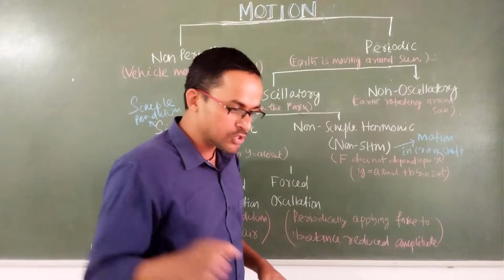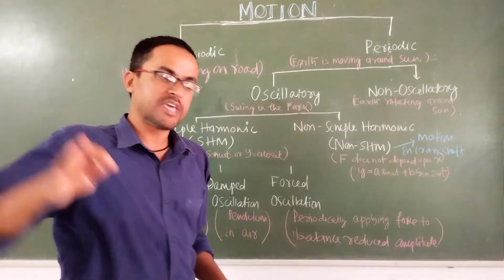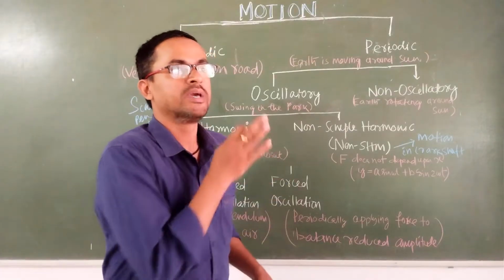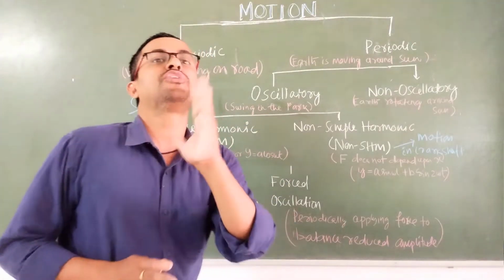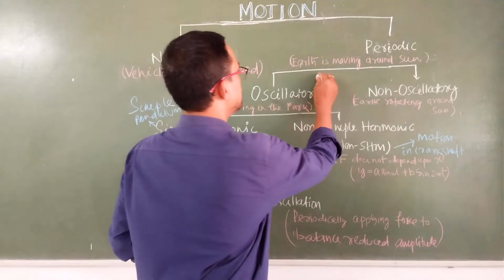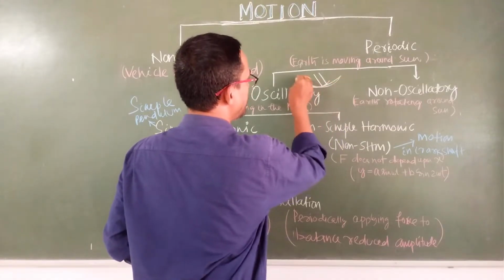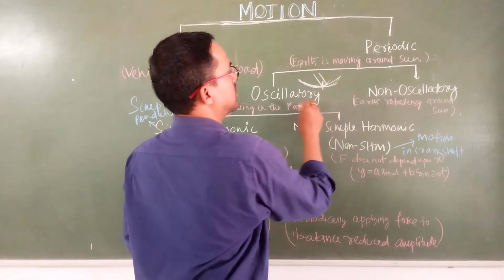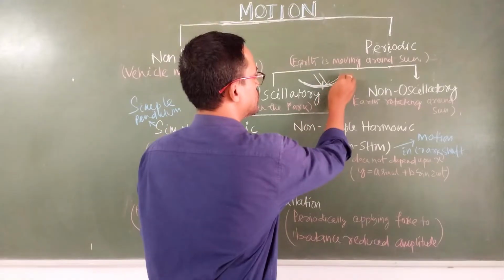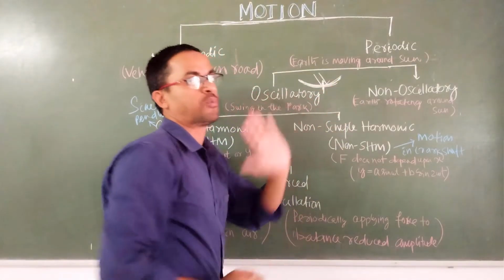You can feel the same motion repeating with a regular interval of time, and it is moving around a fixed position. It is oscillatory motion because the motion repeats with a regular interval of time, but around a fixed point.